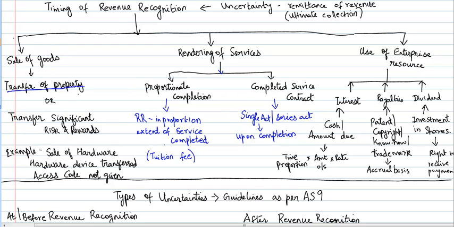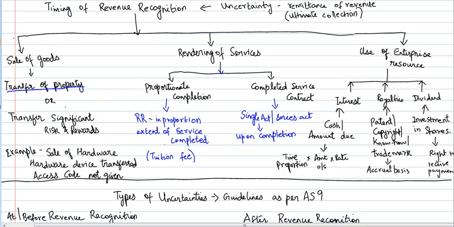What you need to consider is that the time at which the transfer of property has taken place and the time at which the transfer of significant risks and rewards takes place do not always coincide. There are cases when they may not take place at the same time.